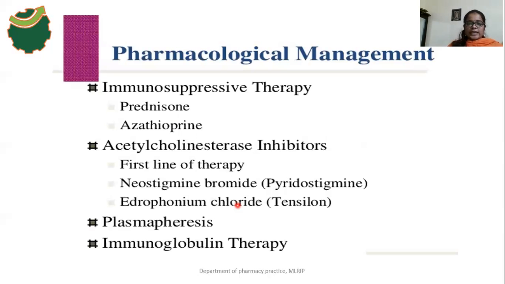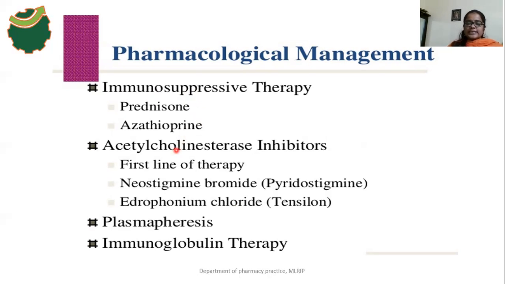And what is the pharmacological treatment of MG? There are four types of treatment approaches. The first one is immunosuppressive therapy. By using these drugs, we can suppress our immune system.